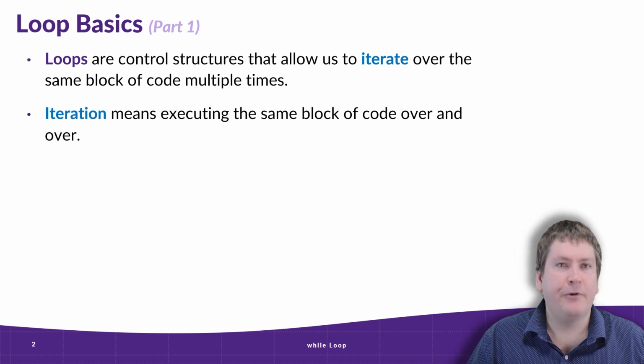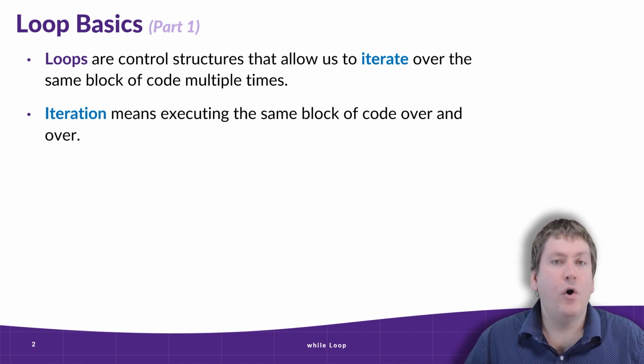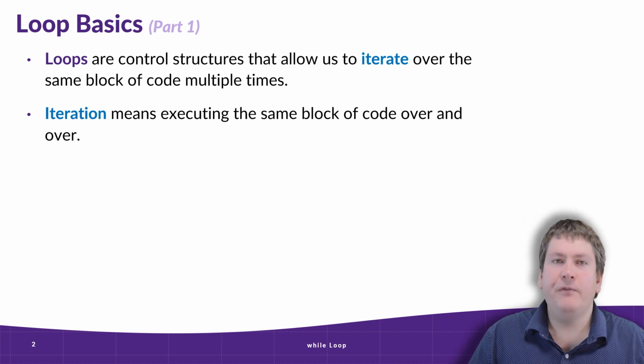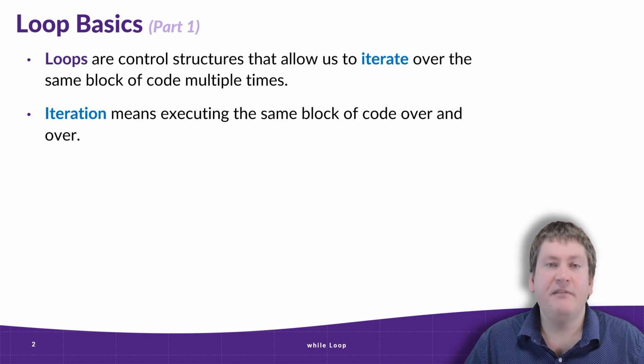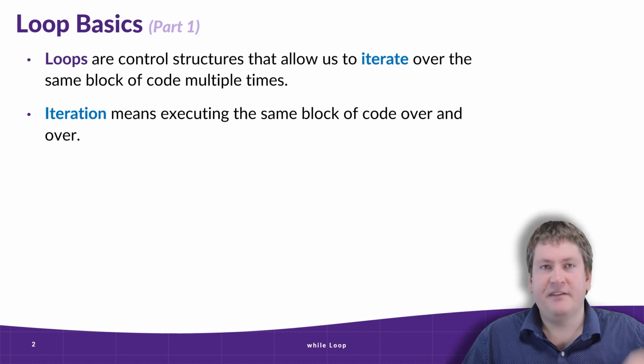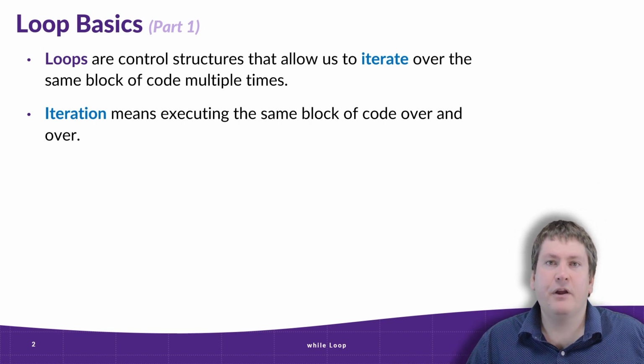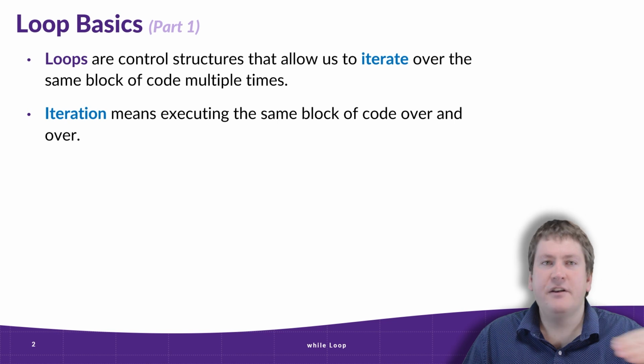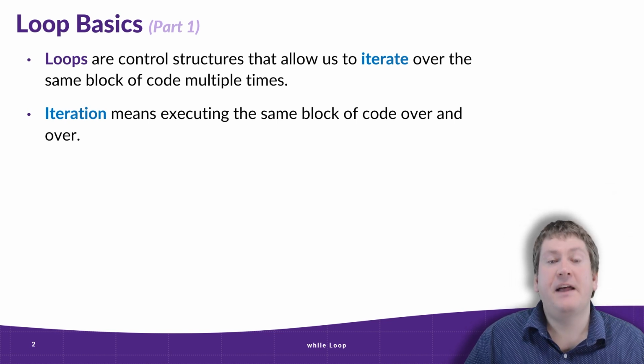And what do I mean by iterate or iteration? Well, this means executing the same block of code over and over again. So far, the examples we've seen in this class have been fairly linear, maybe with some branching with if statements, but they tend to start at the top and head to the bottom of the code file. There's really no way yet to go back. Loops are going to give us that power to repeat things.